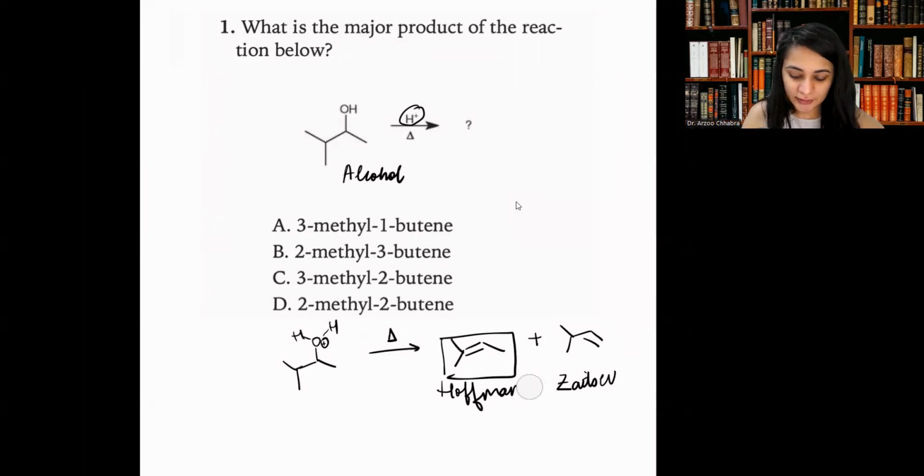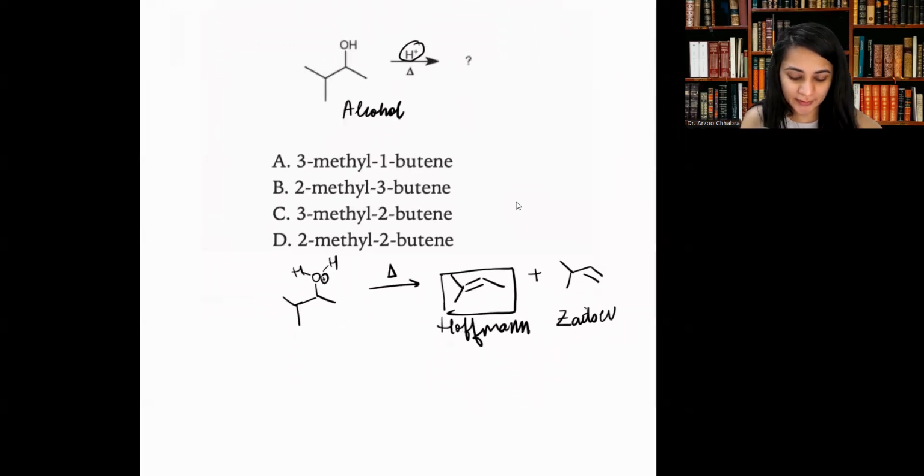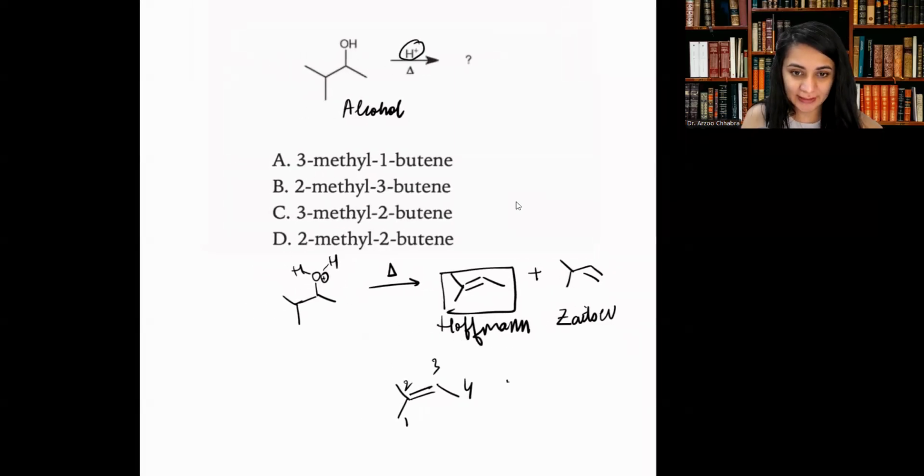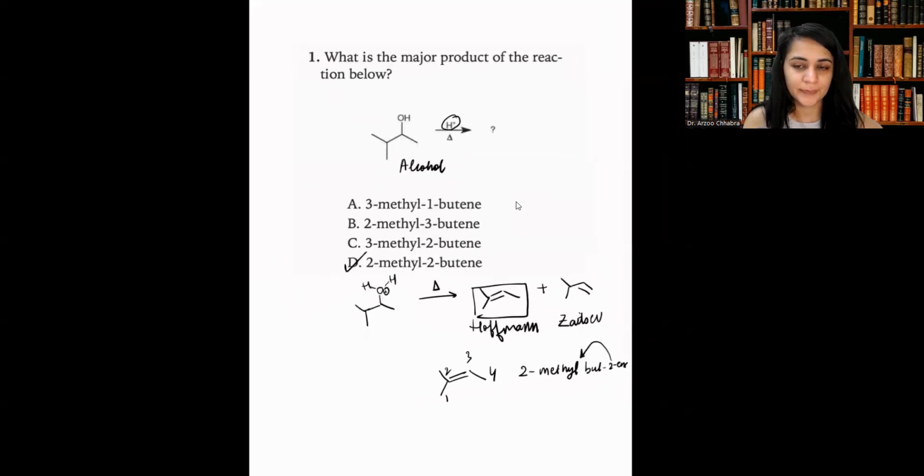Now if you think about the nomenclature for this product, what we have here is 1, 2, 3, 4, so we have butene, with a 2-methyl. Sometimes the 2 is also brought to the front. So it's 2-methyl-2-butene, which is option D. All right.